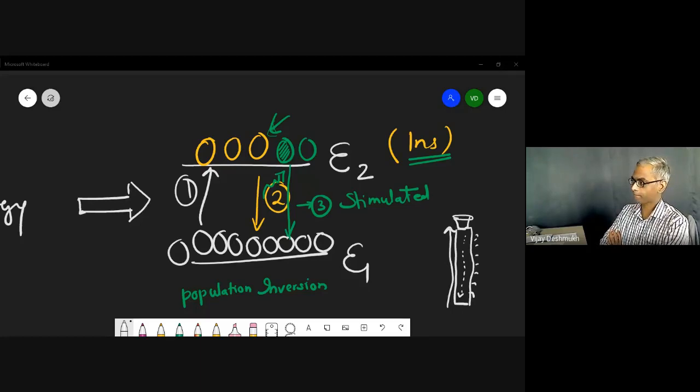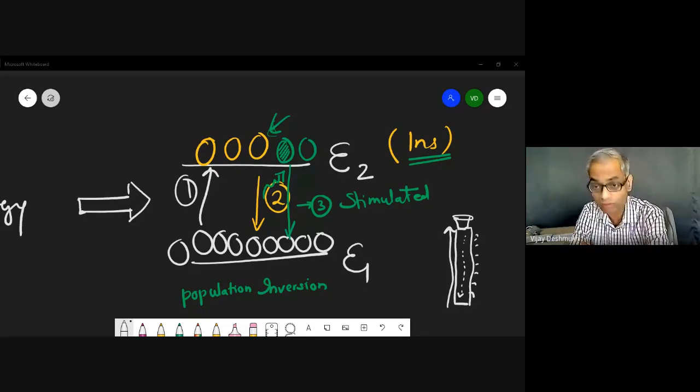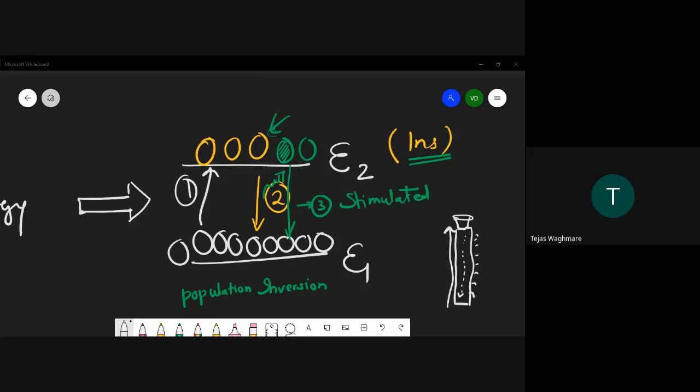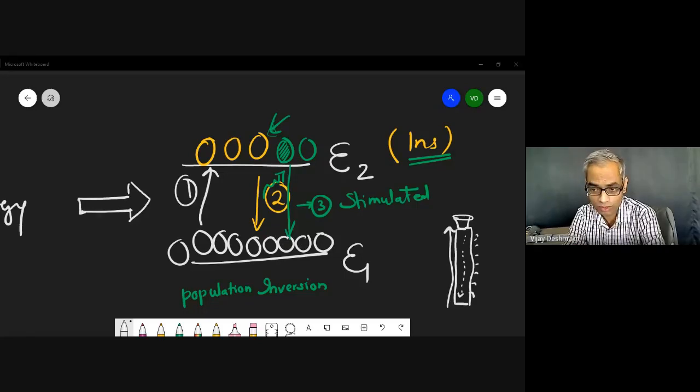Shesh Narayan. If this continues, I will have to force you to switch on your camera. Tejas, you want to say something? Tejas Waghmare. No, sir. Yes, sir. What? Yes, go ahead.